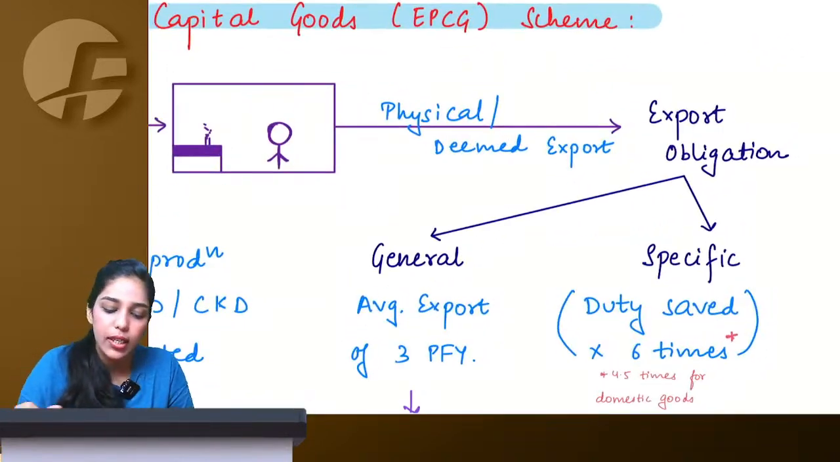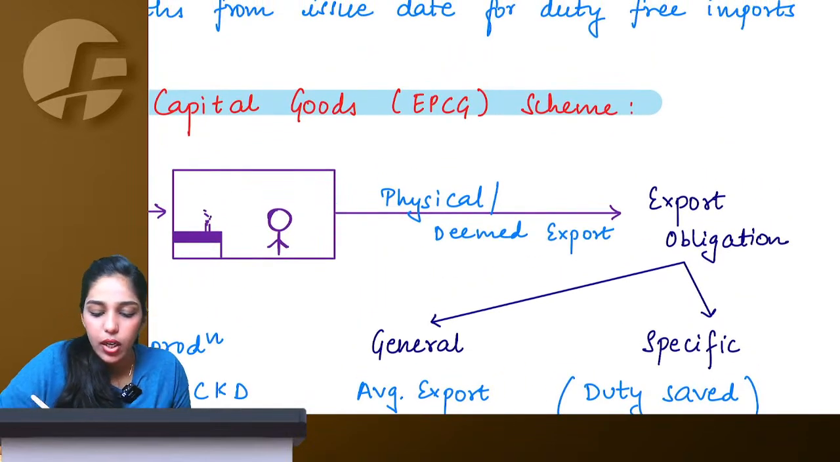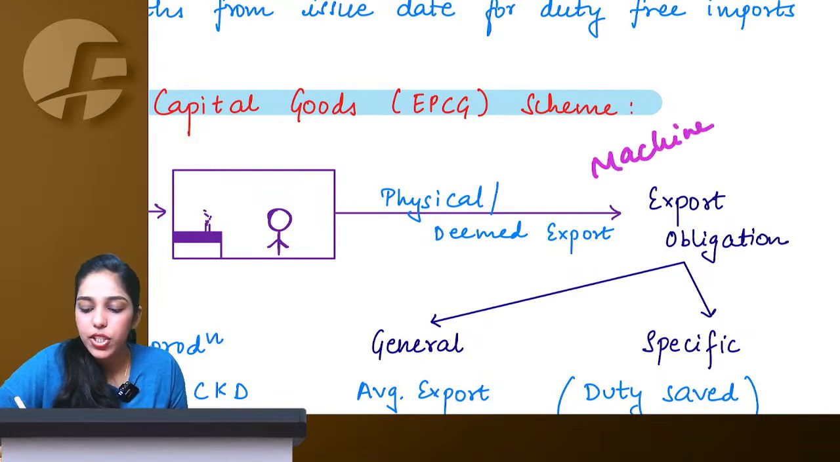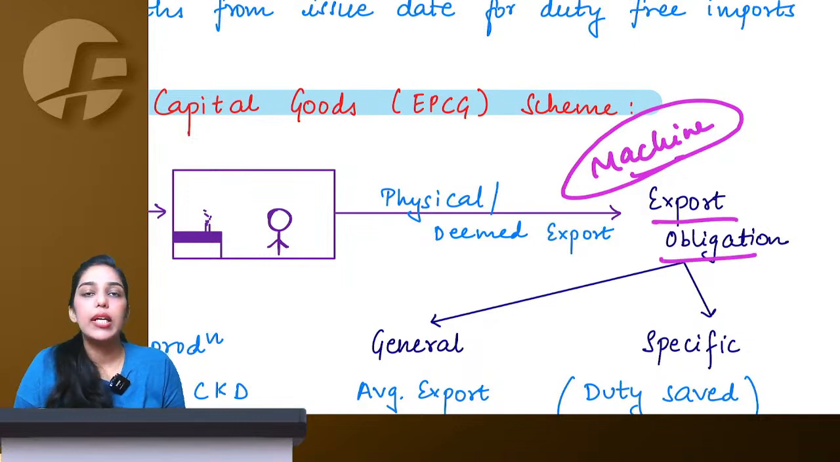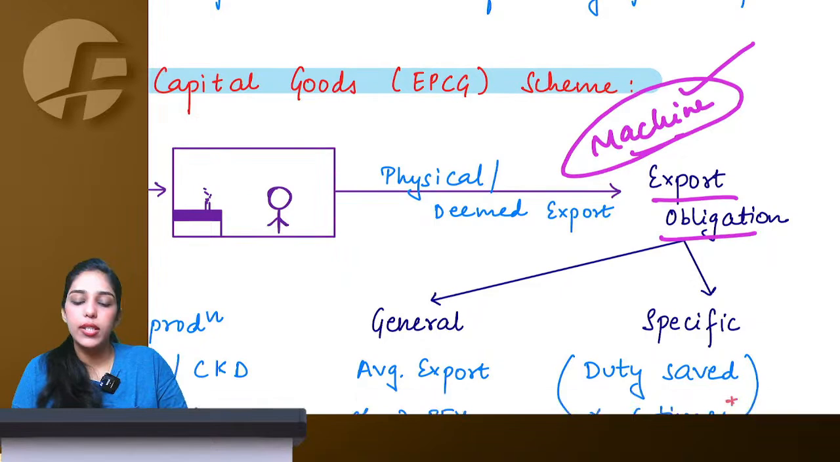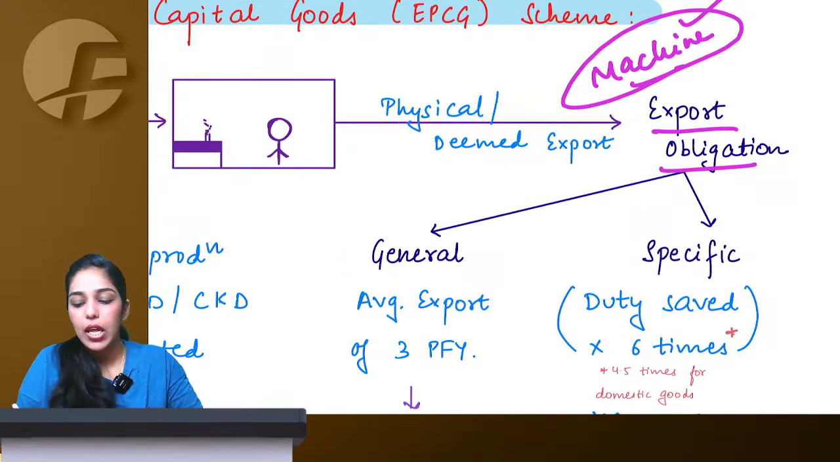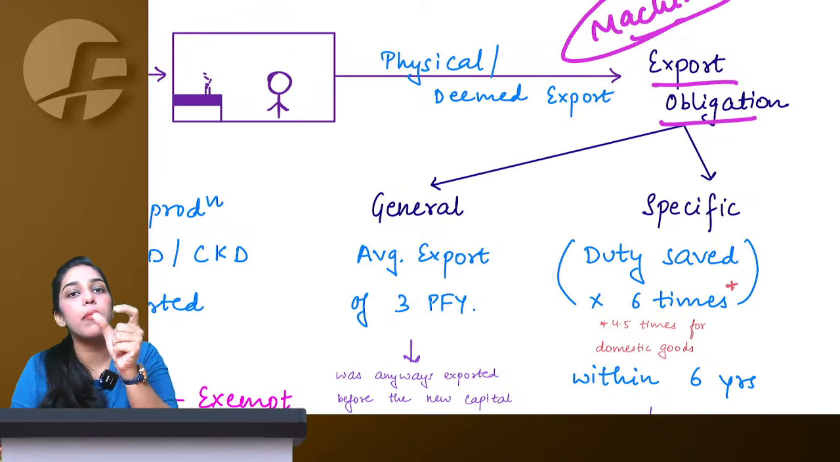Okay, now let's understand export obligation. Today if I import a machine, I tell the government that I am importing a particular machine and whatever I manufacture using this machine, I am going to export. Therefore the government said okay, we will allow you to not pay duty on this machine. Now export can be physical export or deemed export also, already clarified. Now what is my export obligation? Within what period do I need to export, and what amount of FOB?